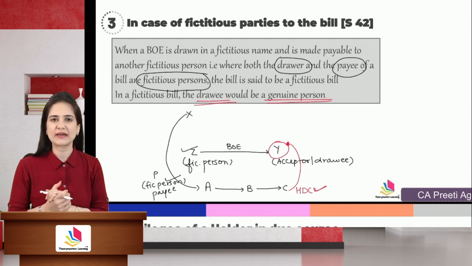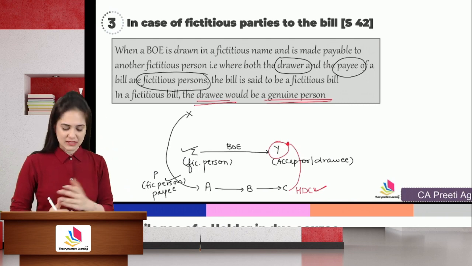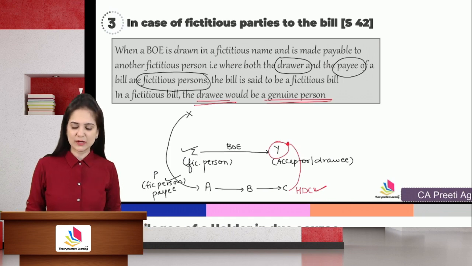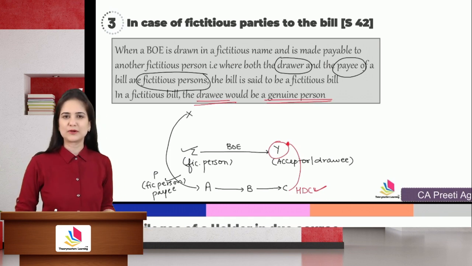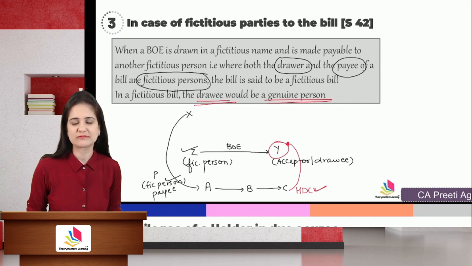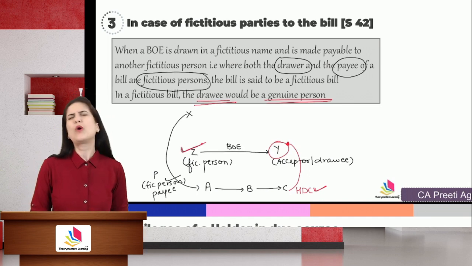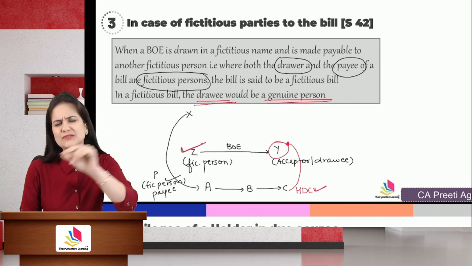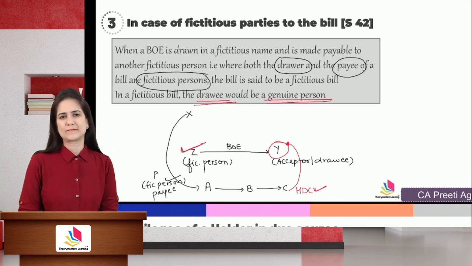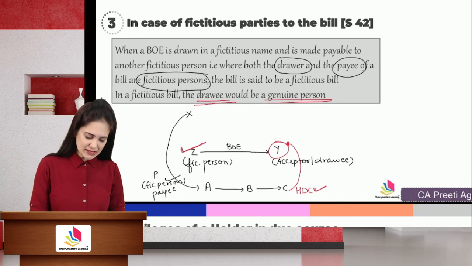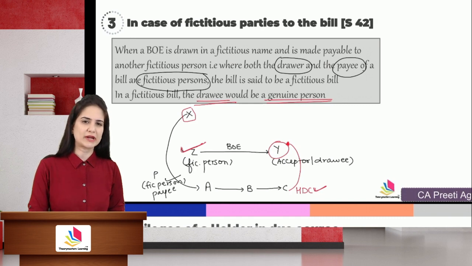Poor fellow Y. He had to pay money even though there was no transaction. Yeah, he got duped. He is going to suffer loss. Why? See, Z does not exist. Why did you accept the instrument? What was the need to accept it? Were you helping someone? It means that there is a person X and you're trying to help him.